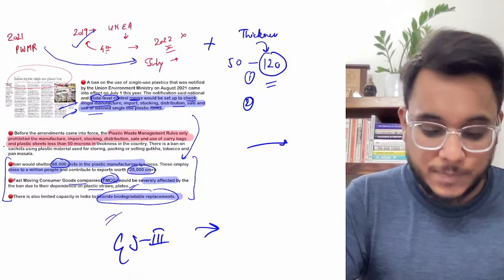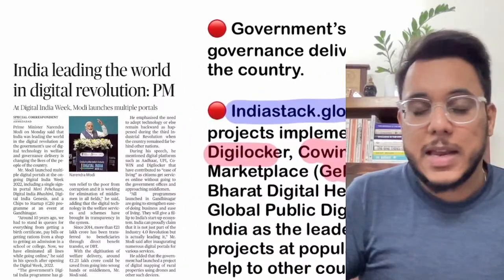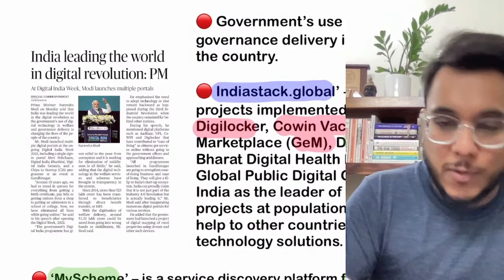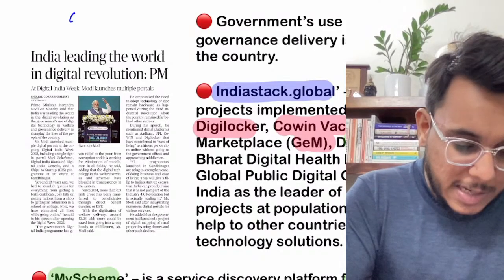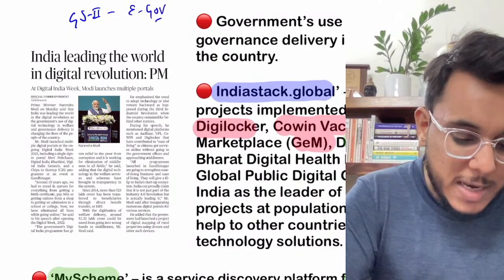Now we'll move to the next. Guys, this is a very important article. Very good initiatives have been launched here, which you can directly use. This article will be important in GS paper number 2, e-governance.